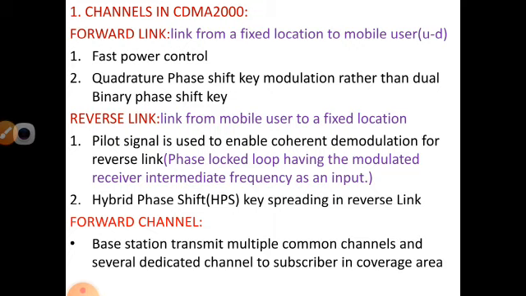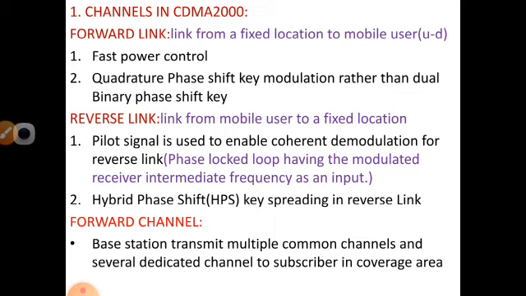The fixed location is the base station. In this forward link, there is mainly fast power control. Here quadrature phase shift keying modulation is used rather than the dual binary phase shift keying technique. The reverse link is a link that starts from the mobile user towards the fixed location. That is the reverse operation of the forward link.